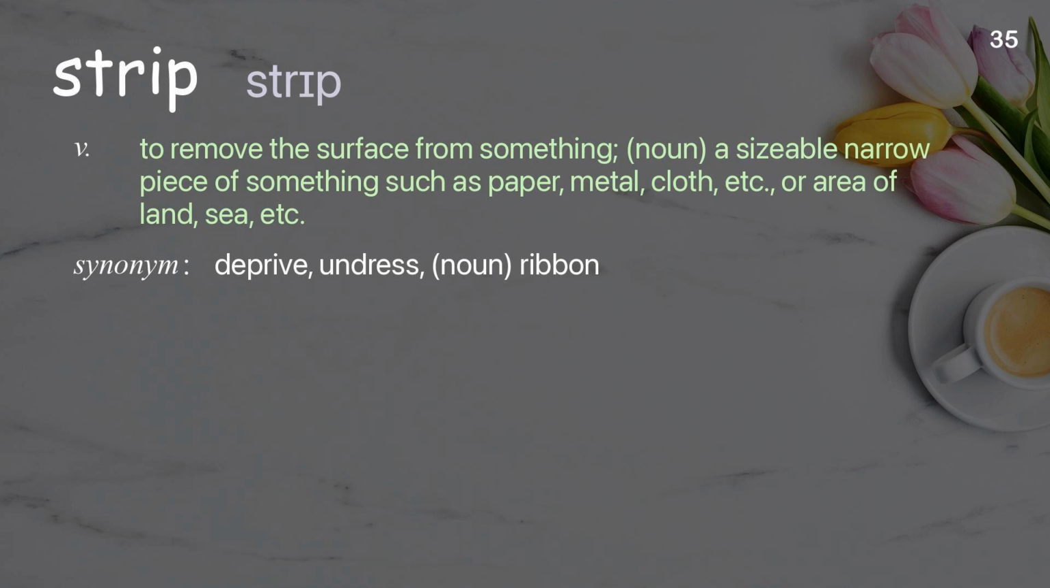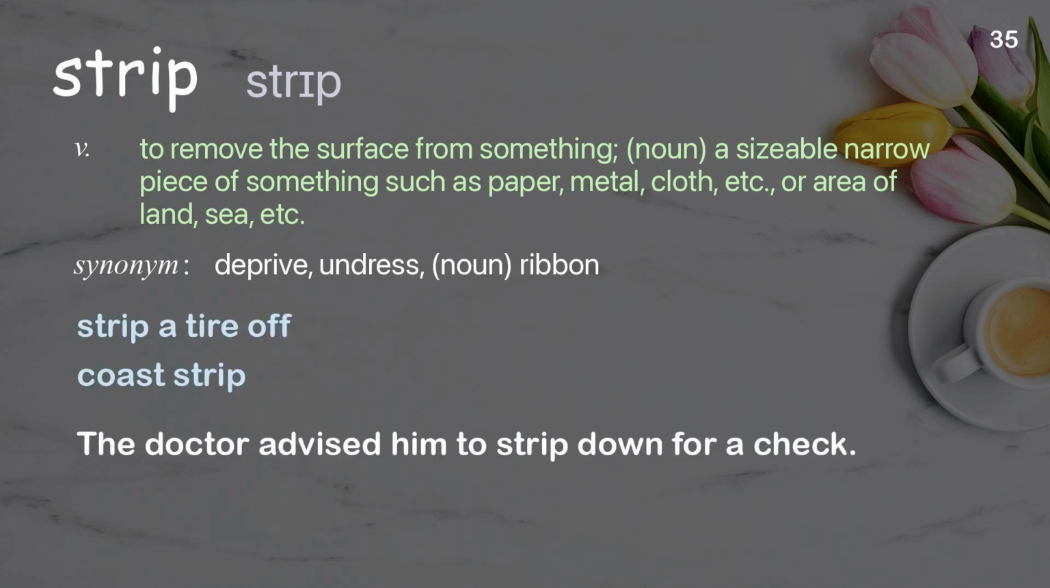Strip. To remove the surface from something. Noun: a sizable narrow piece of something such as paper, metal, cloth, etc., or an area of land, sea, etc. Examples: Strip a tire off. Coast strip. The doctor advised him to strip down for a check.